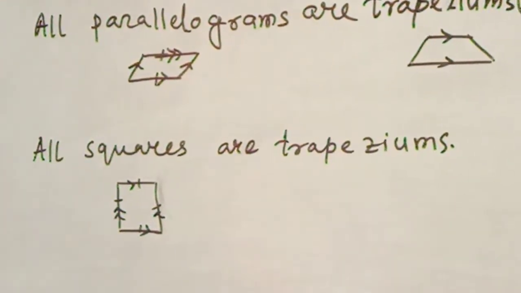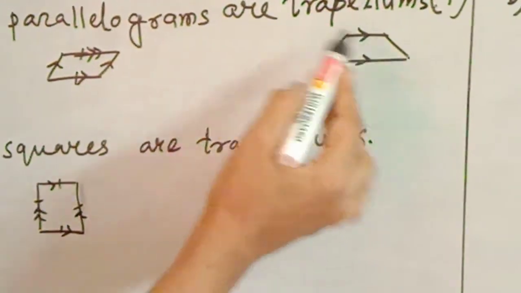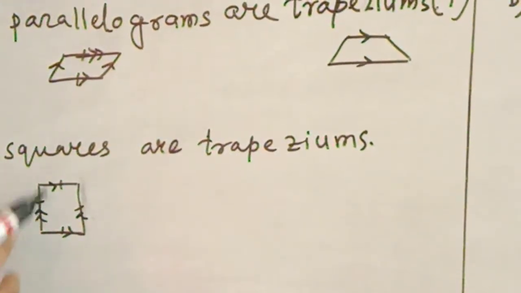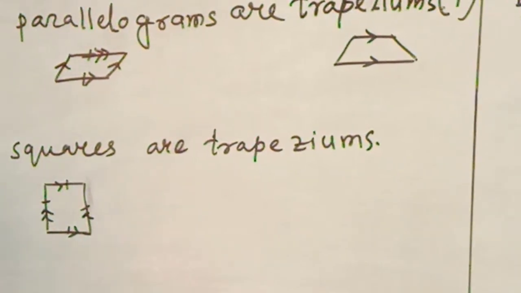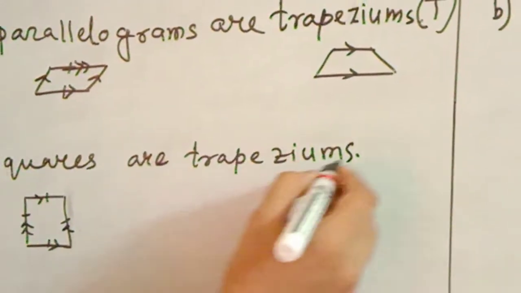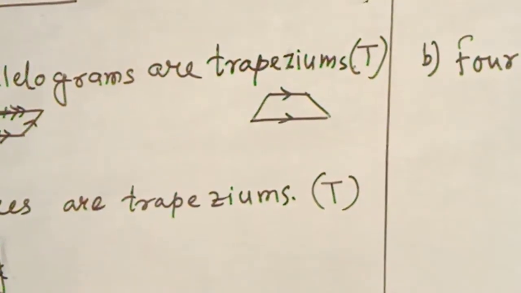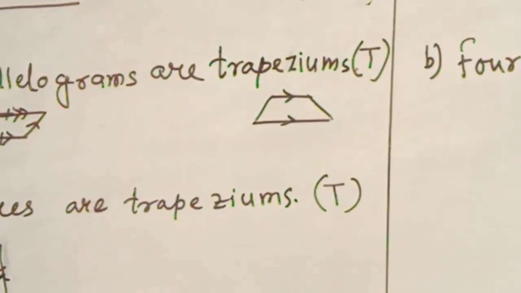And what does a trapezium need? A trapezium needs only one pair of opposite sides parallel, which a square already has. So we can say that all squares are trapeziums. This is also true. Okay. Now come to the next question.